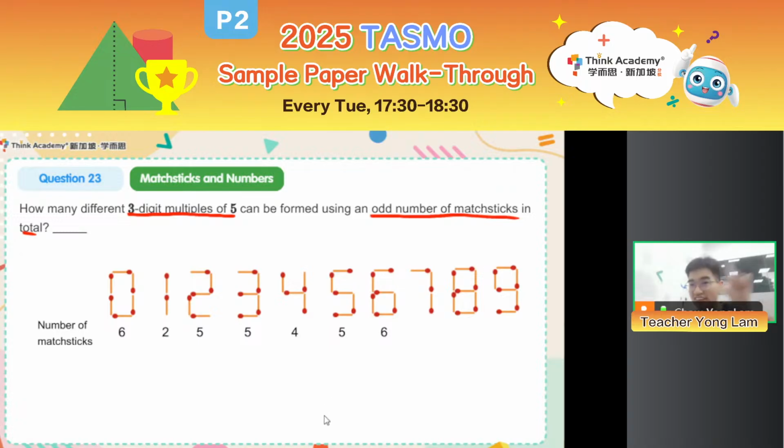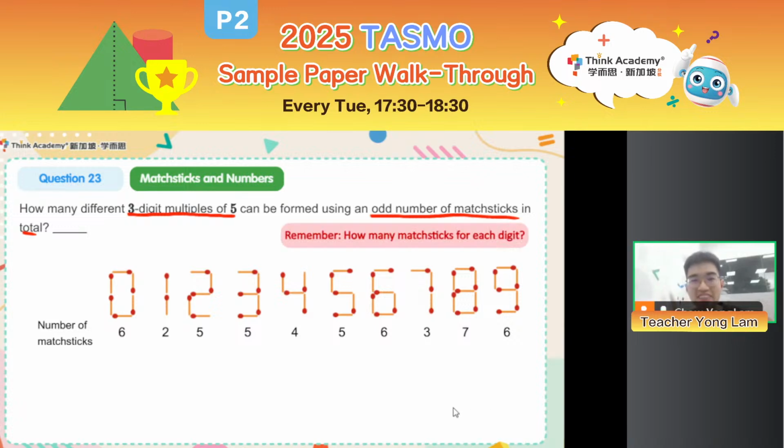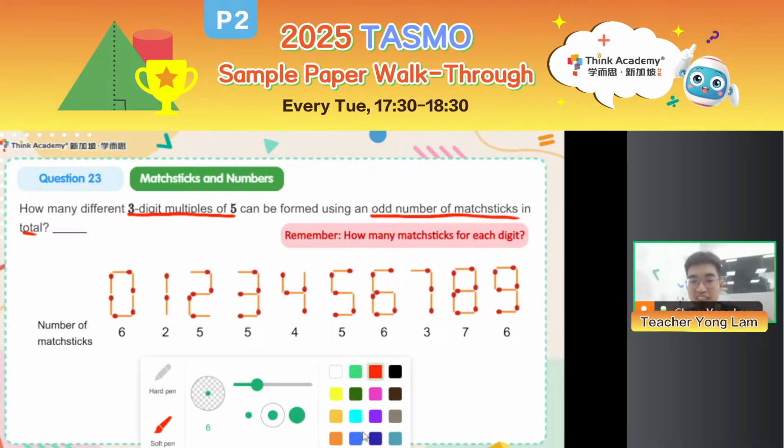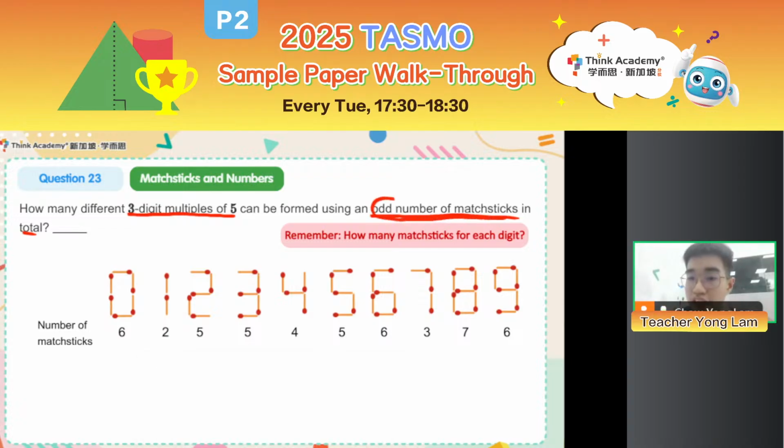then 7 is not 7 matchsticks, right? Don't get tricked. 1, 2, 3, 3 matchsticks. 7 matchsticks for digit 8 and 6 matchsticks for digit 9. Right, so remember, how many matchsticks do I need to form each digit? Whenever you see a matchstick problem, immediately you need to list them down. But on top of that, right, this question is not interested in how many matchsticks we need. Because remember, we want to use an odd number of matchsticks in total.